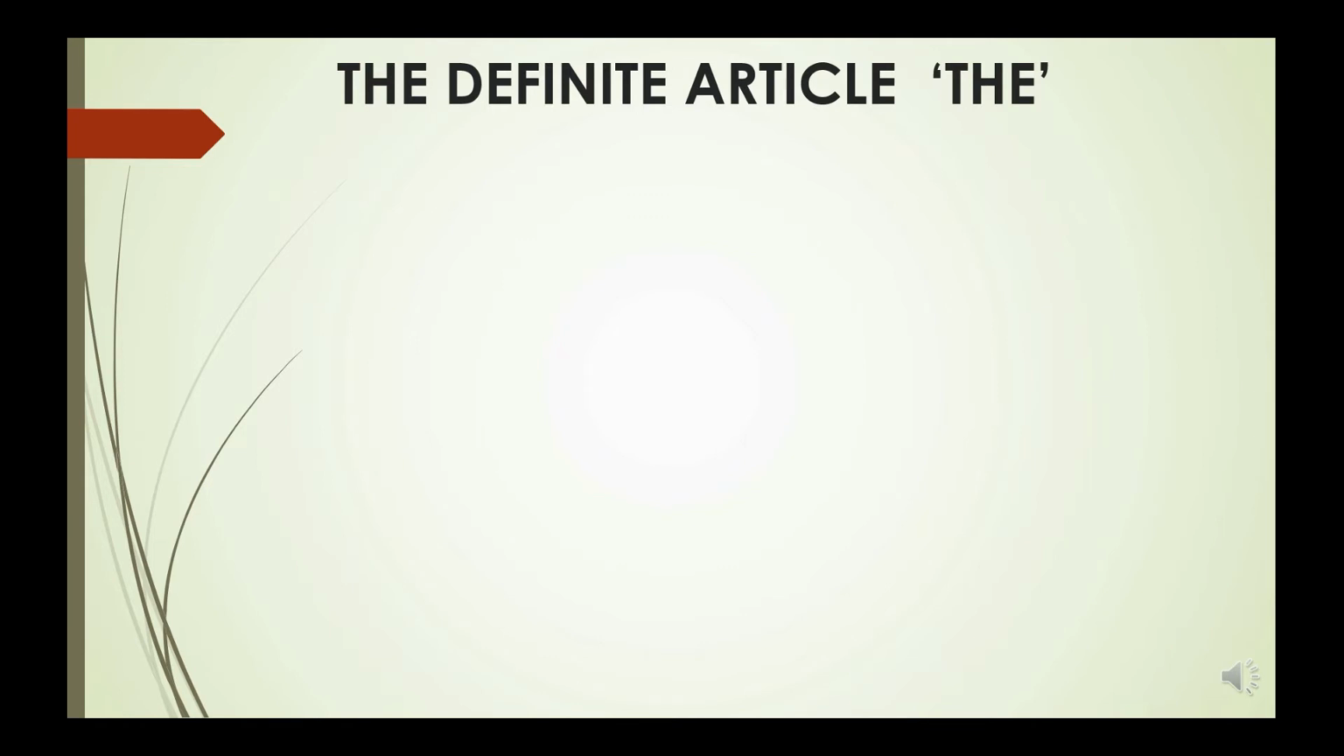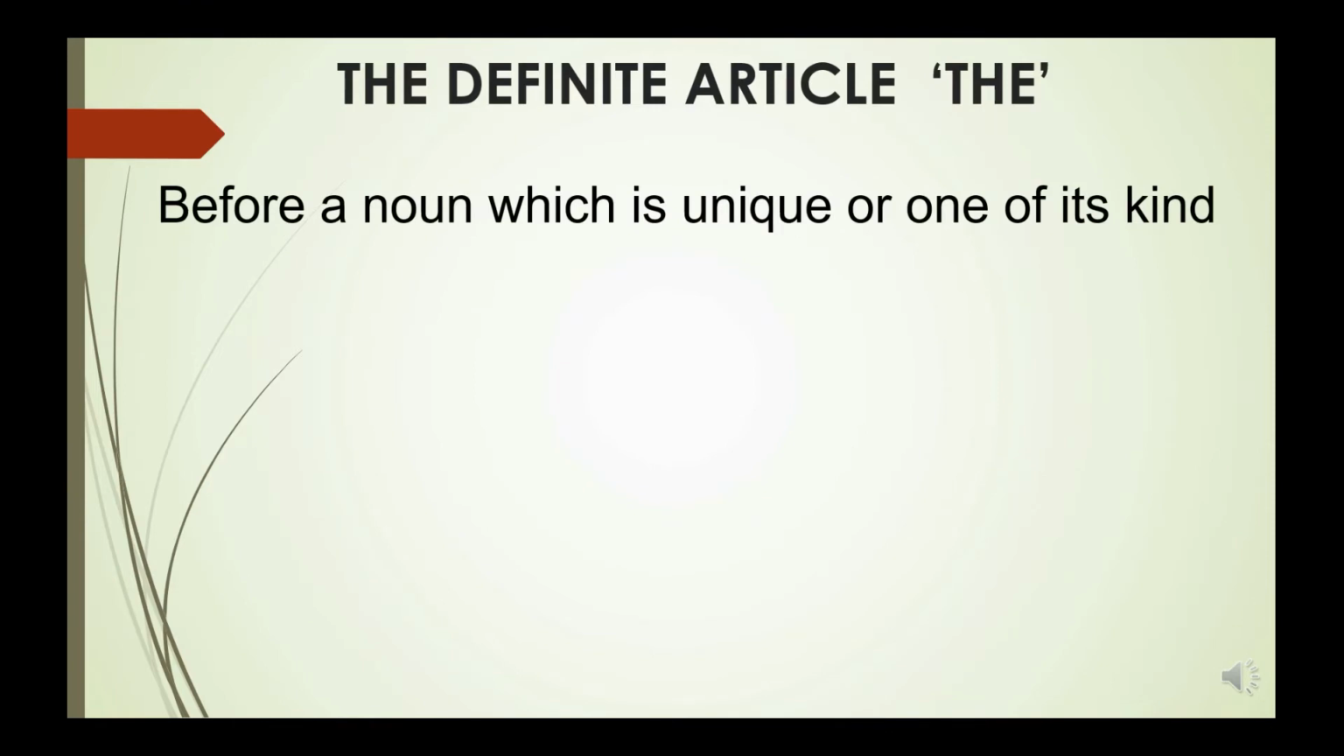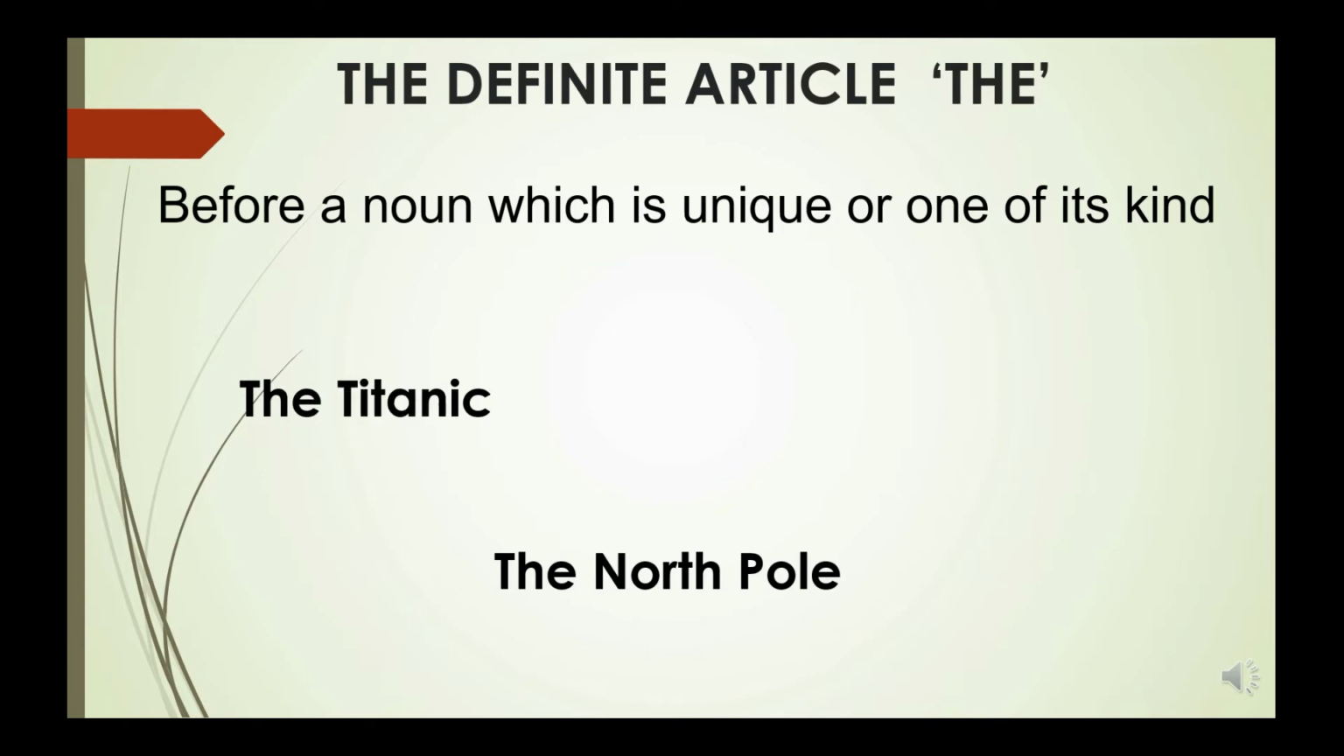Now let's learn a few rules of the definite article the. The definite article is used in front of a noun which is unique or one of its kind. For example, the North Pole, the Ganges, the Titanic, the sun, the moon, the earth, and so on.